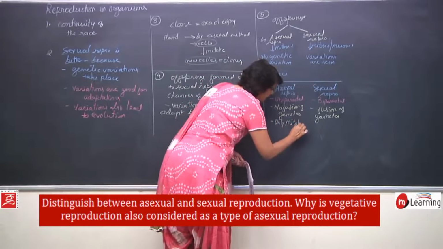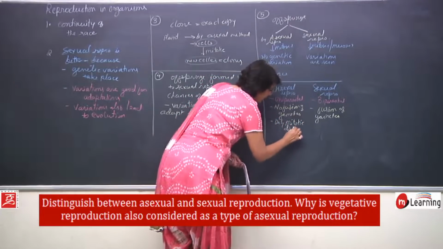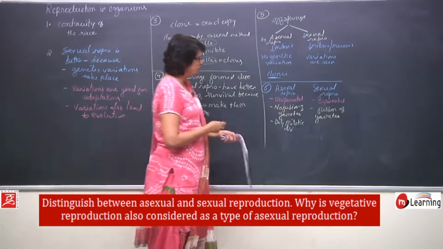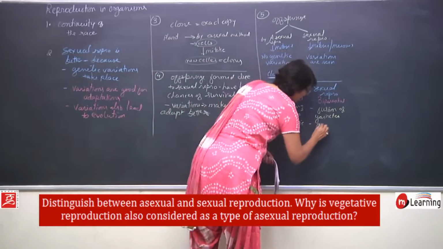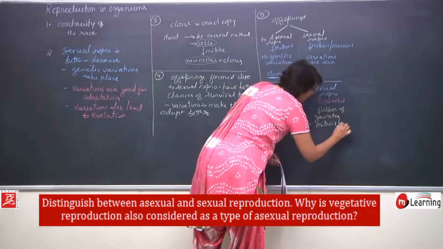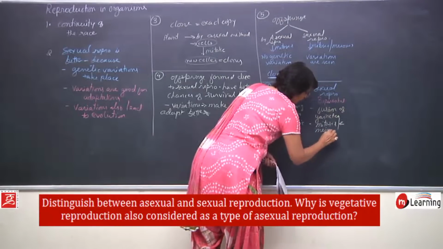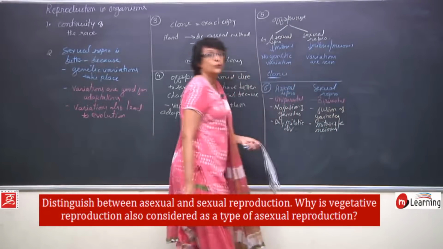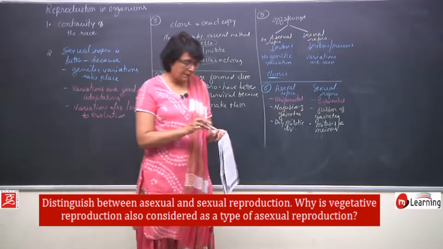gametes takes place. Next difference, in case of asexual reproduction, it is only mitotic divisions, and in case of sexual reproduction, it is mitosis and meiosis. Both the types of divisions take place.